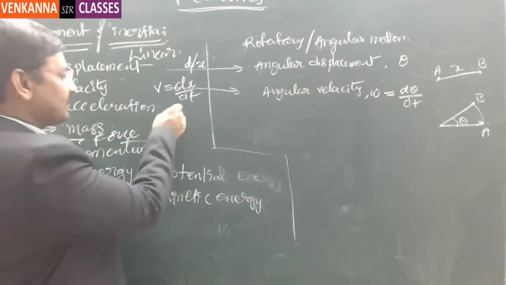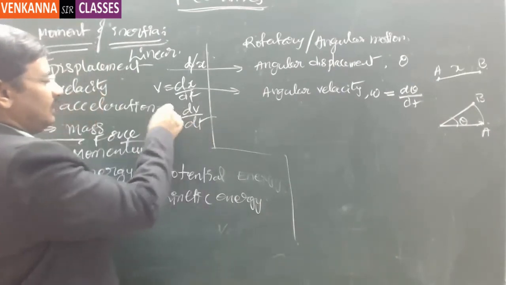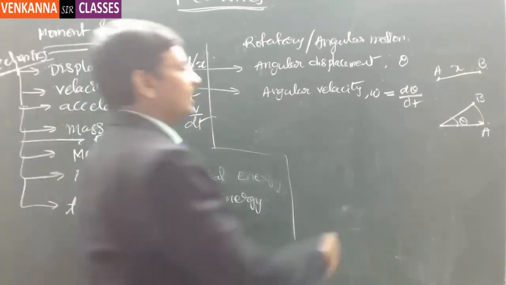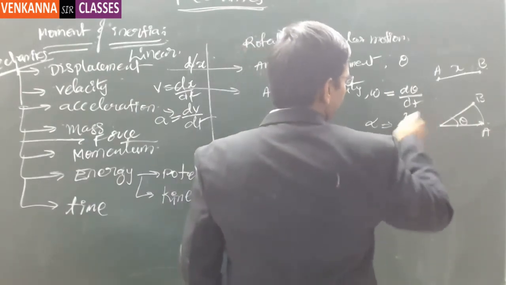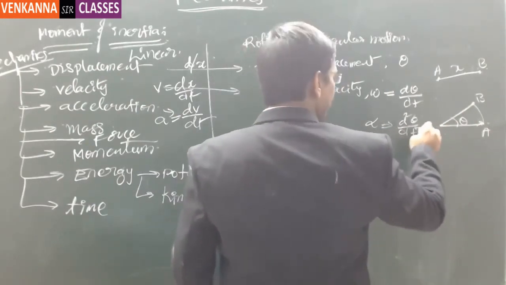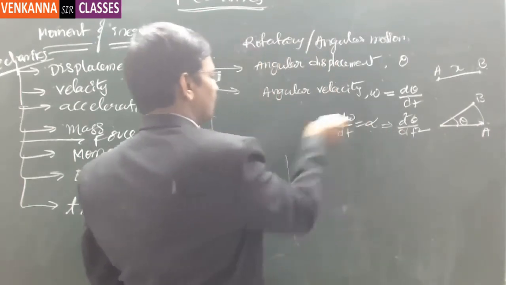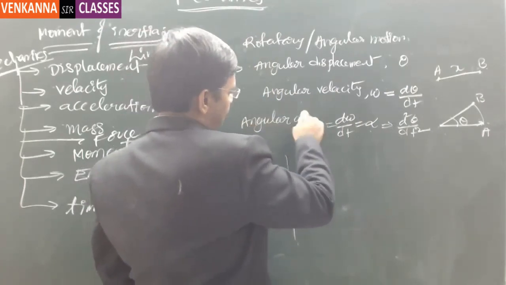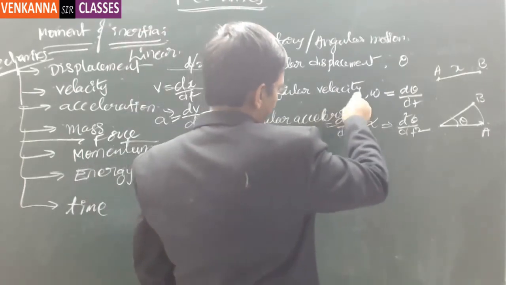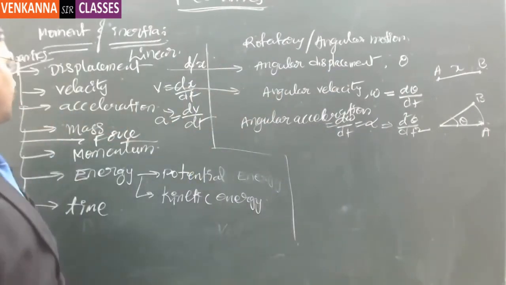And then the acceleration is dv by dt, represented with the letter a. And here the angular acceleration alpha is represented as d square theta by dt square, or as d omega by dt. This is what is called angular acceleration.